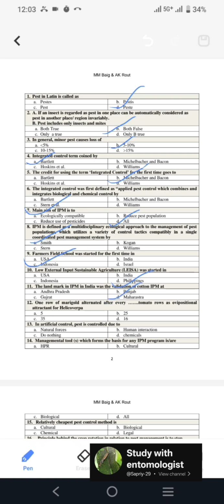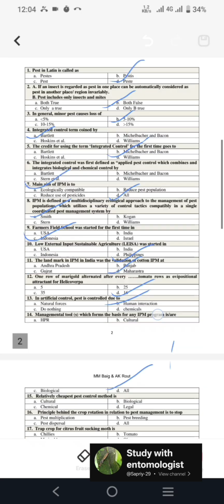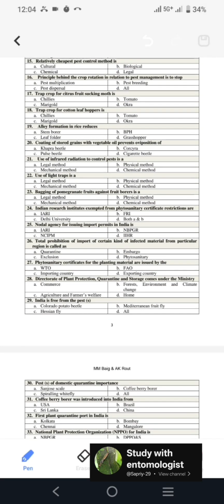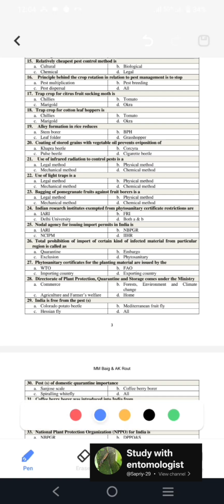Next is, one row of marigold alternate after every dash tomato rows as an ovipositional attractant for Helicoverpa. For tomato and marigold, the ratio should be 1:16. In artificial control, pest is controlled by human intervention or interaction. Next is, the management tool which forms the basis for any IPM program is R. Those are cultural, HPR, biological also, so in all these ways we can conclude the IPM. Next question is, relatively cheapest pest control method is? Among these all, the cultural method is the cheapest method.